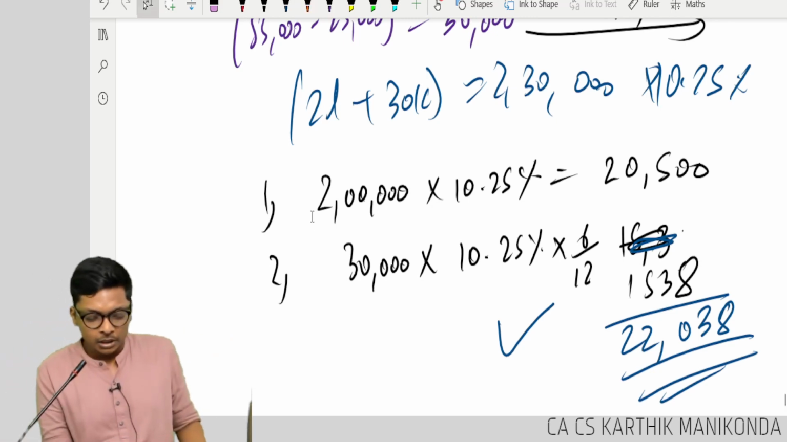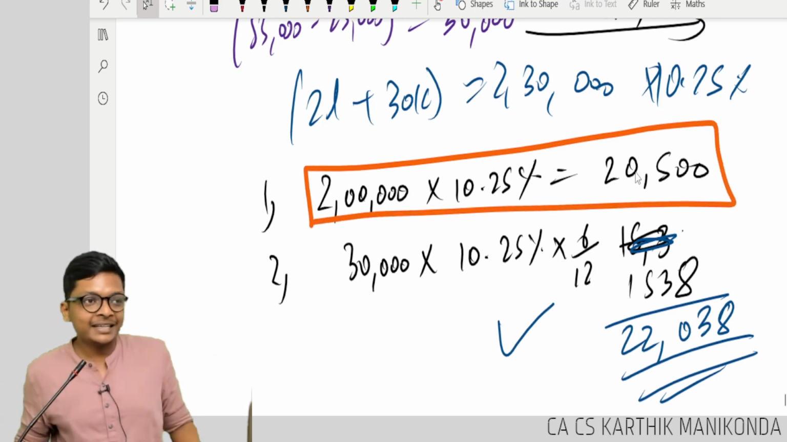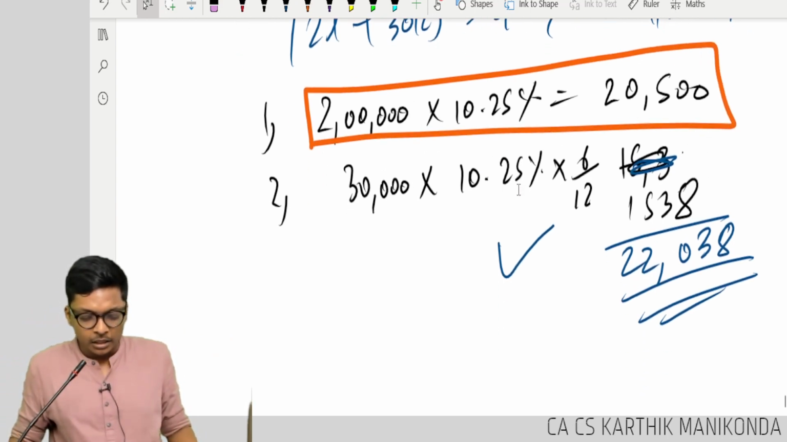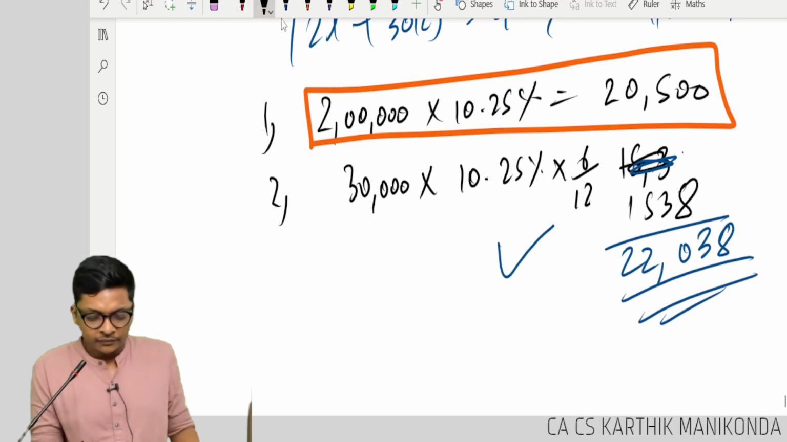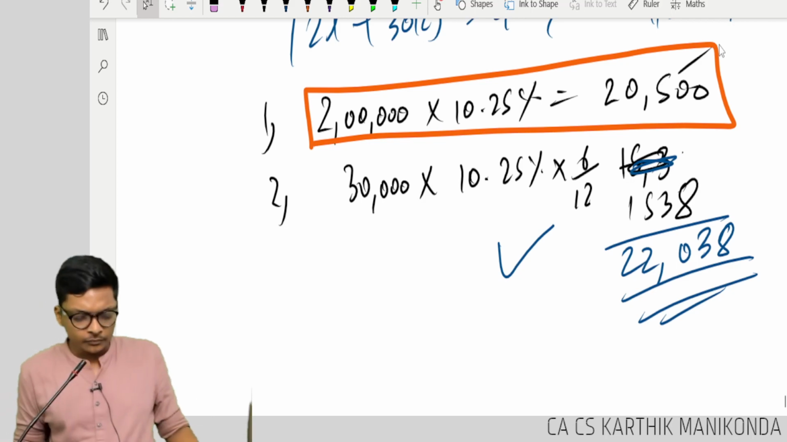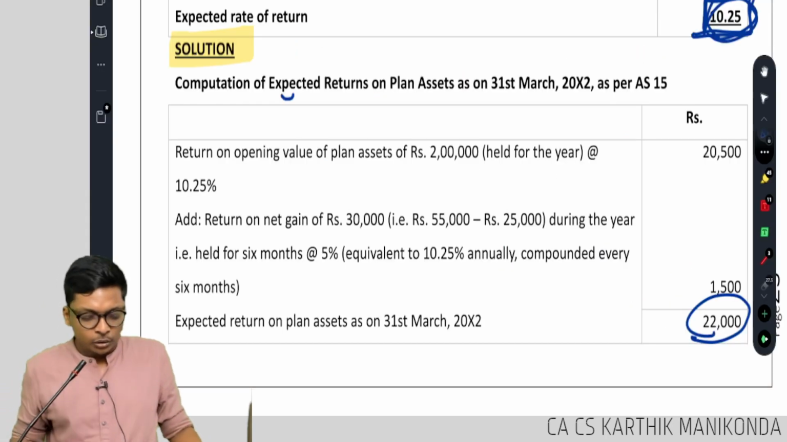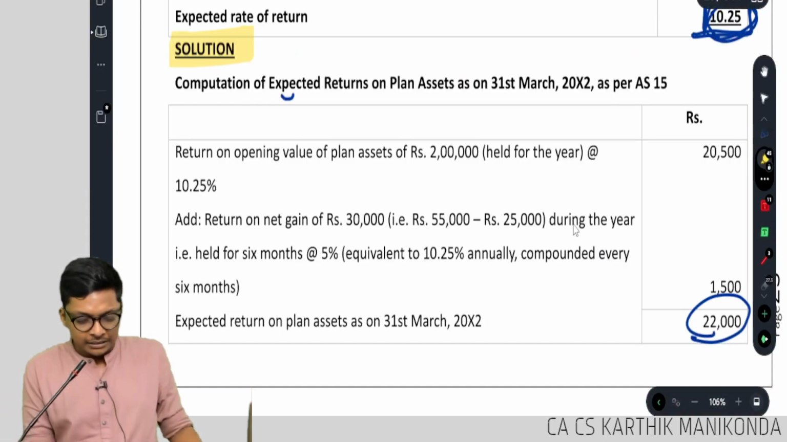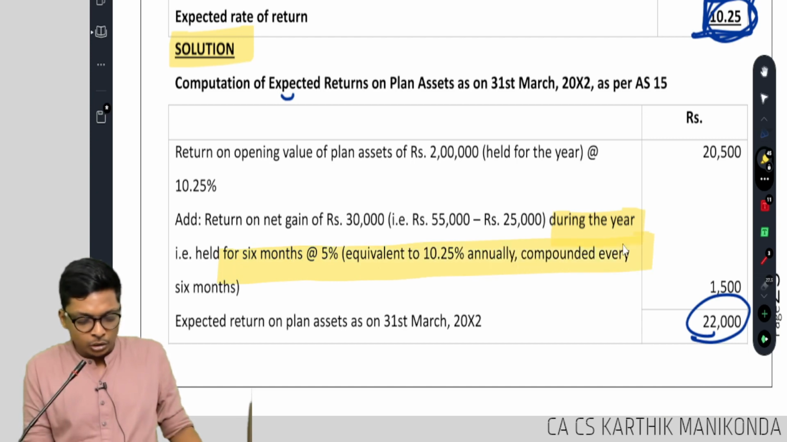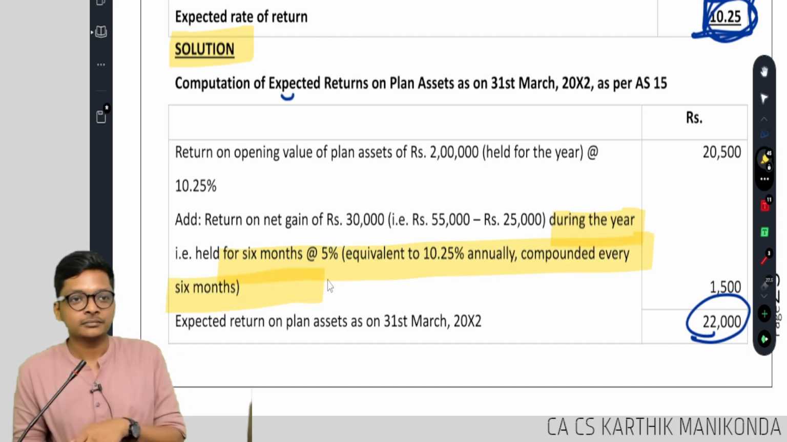Okay. 2 lakhs into 10.25 is how much? 20,500. Now, which is there for the whole year. Now, this 30,000 is there only for 6 months. Look what they have done. They have compounded every 6 months. They used compound interest.